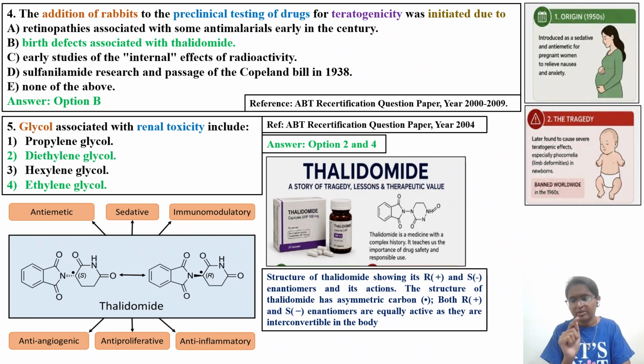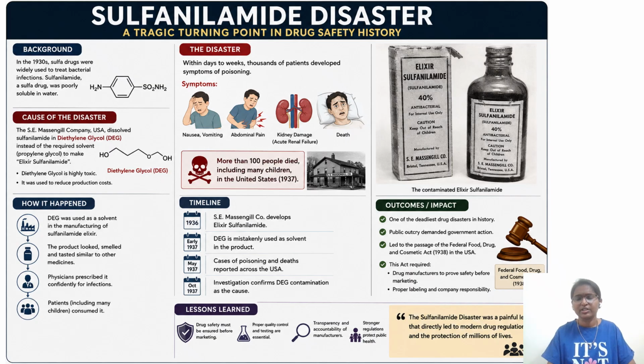Important thing that you have to remember here, pause the video and see. Propylene glycol and ethylene glycol, they do not have kidney as a target organ. This you also have to remember, because in this question all options are given as glycol, then it becomes confusing for you. So you have to remember like that. Okay. You can pause and look into more details about the structure of thalidomide, how the interconversion is there between S and R isomer.